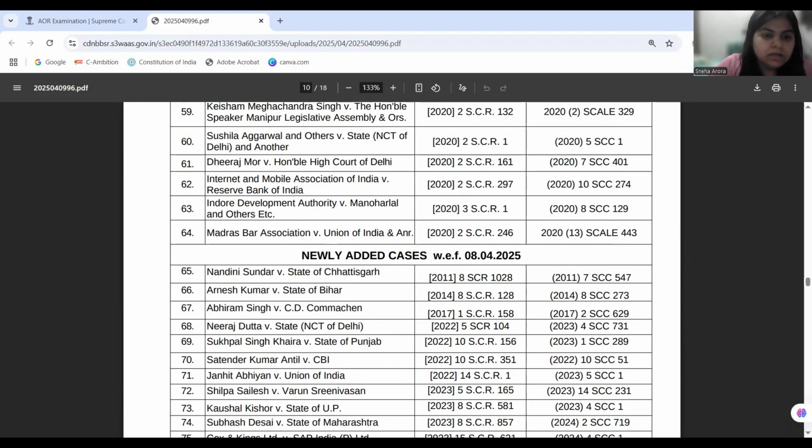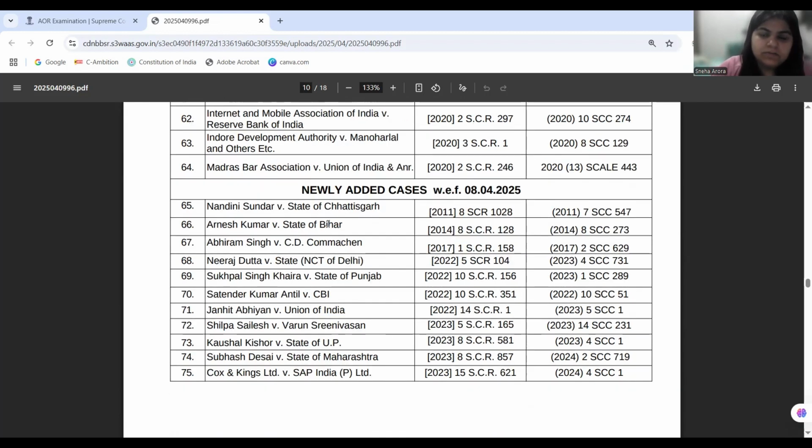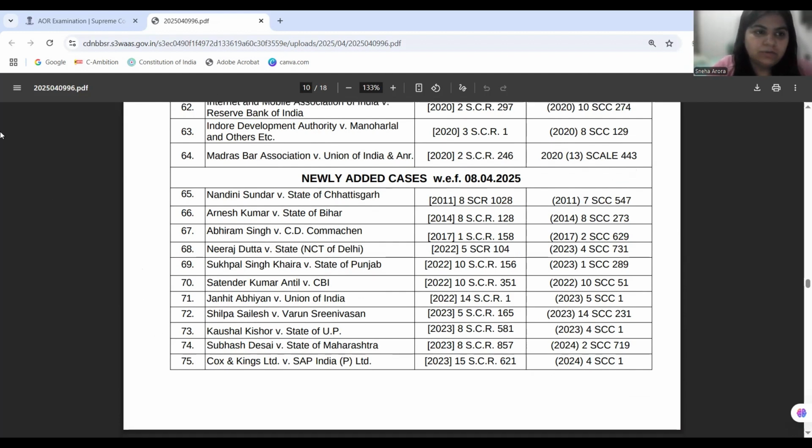Okay. Now, Nandini Sundar versus State of Chhattisgarh is a case finding its applicability under Article 21 as well as Article 14 of the Constitution of India. In this case, the court is striking down the appointments of special police officers. These special police officers are not recruited through the regular police appointments, but rather are members of tribes who are being recruited by police officers for special tasks against Naxalites.